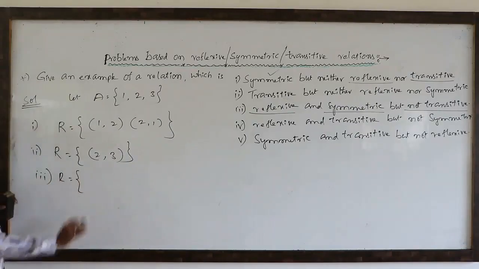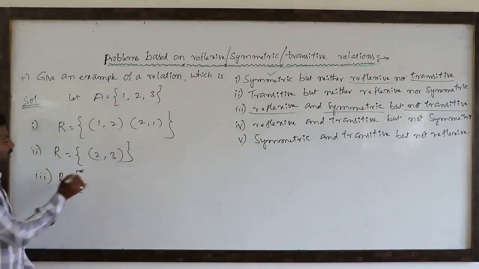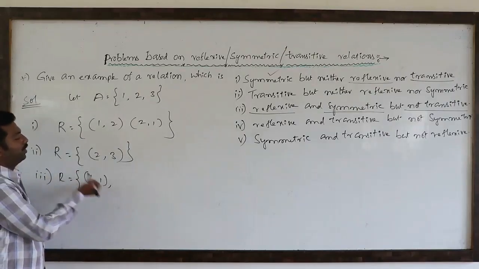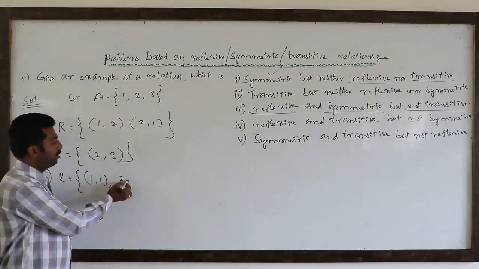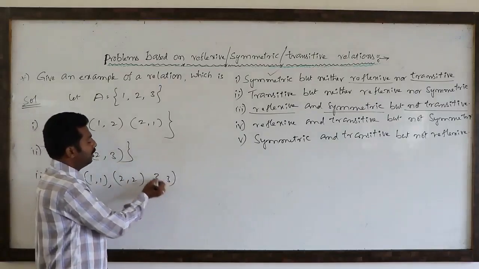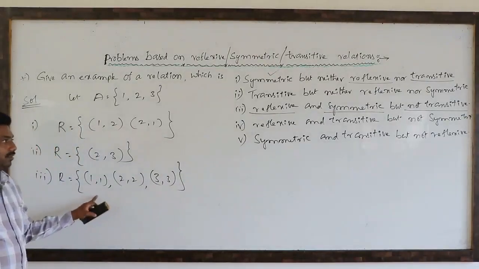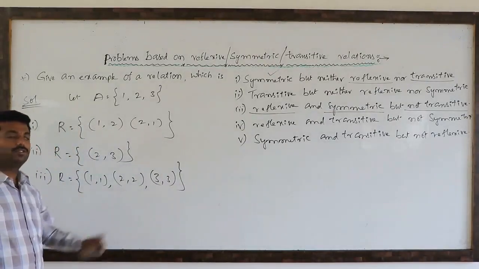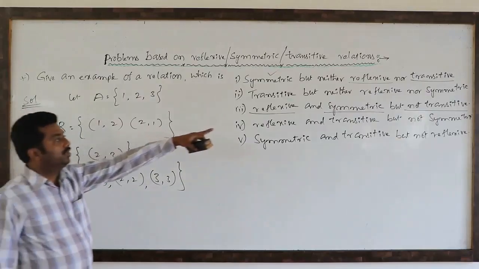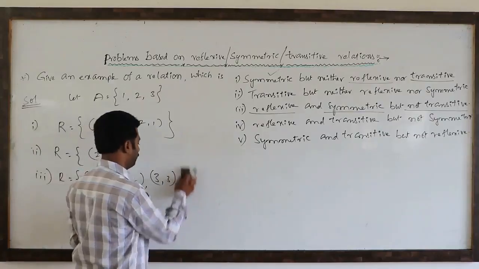So one relation is reflexive, meaning on a non-empty set we have to consider. 1 is there compulsorily, so (1, 1) we have to write. 2 is there, so (2, 2) we have to write. 3 is there, so (3, 3) we have to write. If you stop here, this is trivially transitive also, but our example should not be transitive, so we should not stop here.